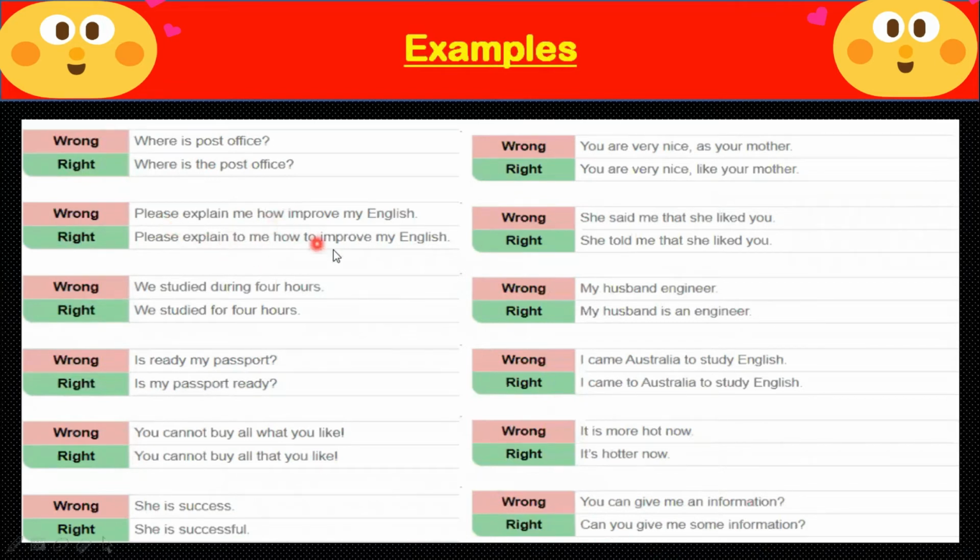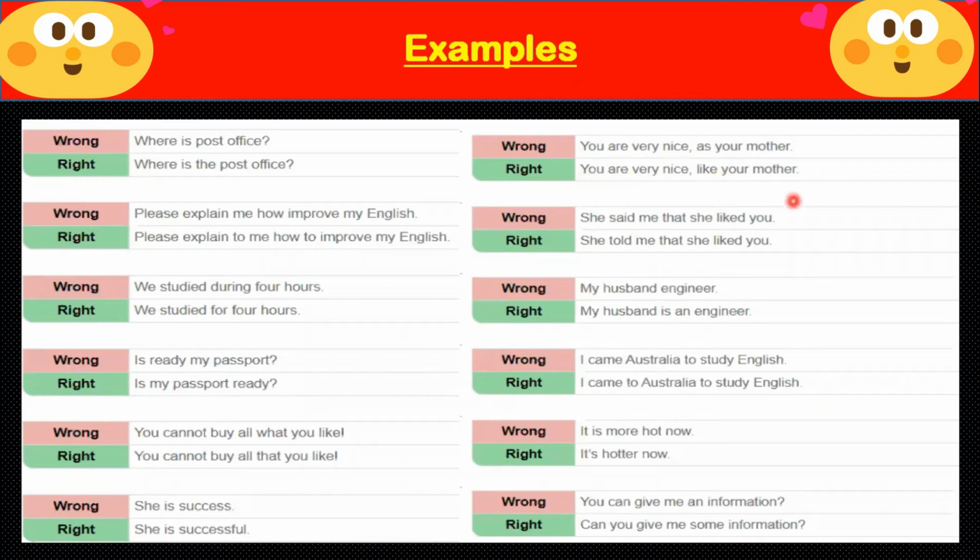Please explain me how improve my English. Please explain to me how to improve my English. We studied during 4 hours. We studied for 4 hours. Is ready my passport? Is my passport ready? You cannot buy all what you like. You cannot buy all that you like. She is success. She is successful.